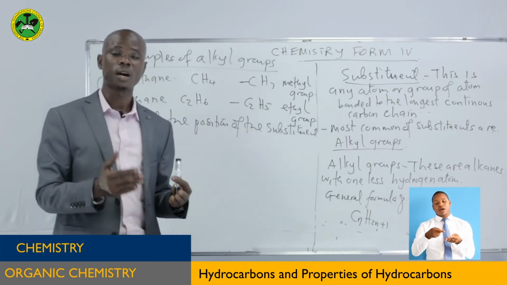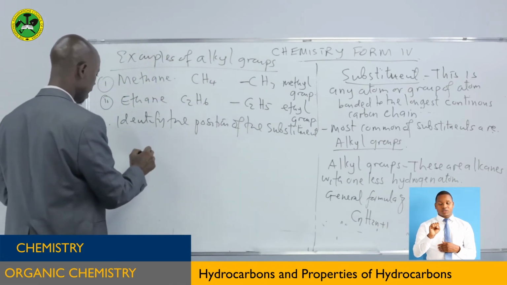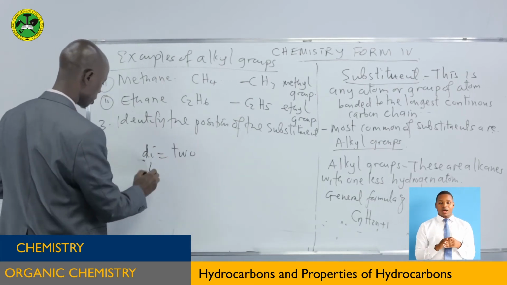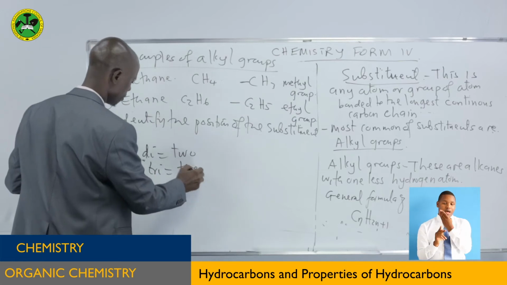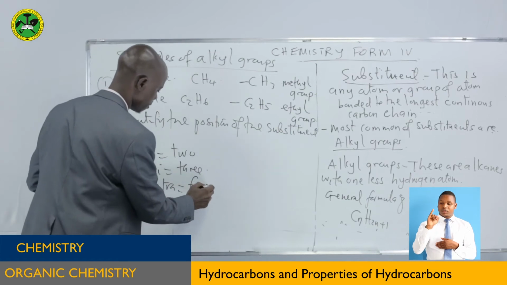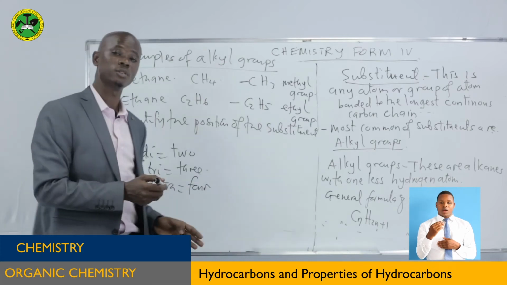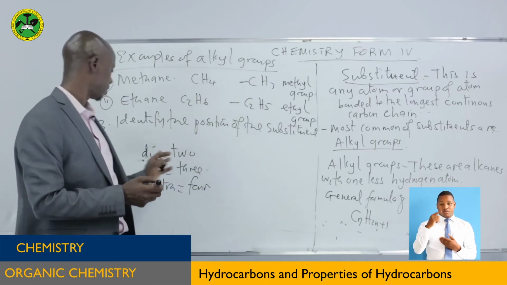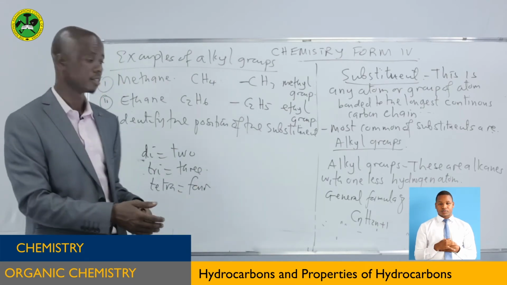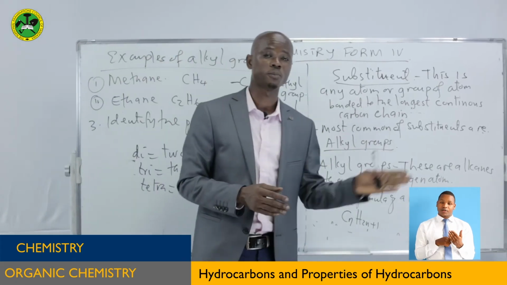Now, if the substances are present more than one, but of the same, you can use the prefixes like di, this means 2, tri, this means 3, tetra, this means 4. For example, if there are 2 methyl groups bonded to the longest continuous chain, we say dimethyl. If there are 3, trimethyl. So use these prefixes. They're very simple. Now let's see the examples to see how the questions also are coming from this particular part.